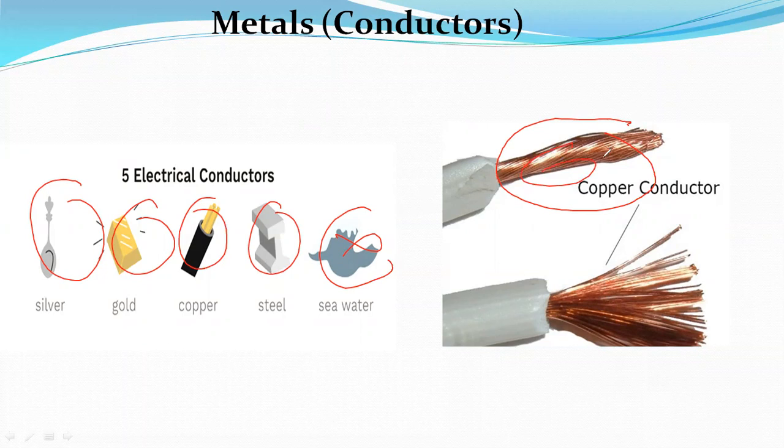In electronics there are three types of materials: one is the insulator, the second is the semiconductor, and the third is the metal. Just now we discussed the semiconductors and insulator. Coming to metals, copper is the best example.